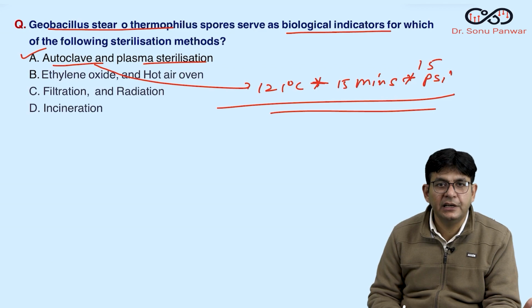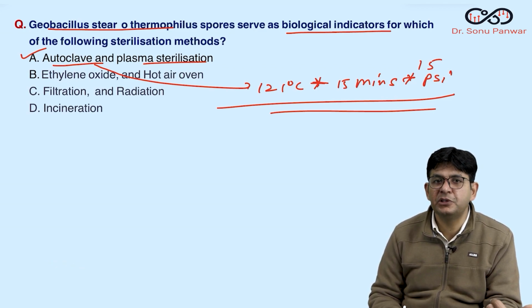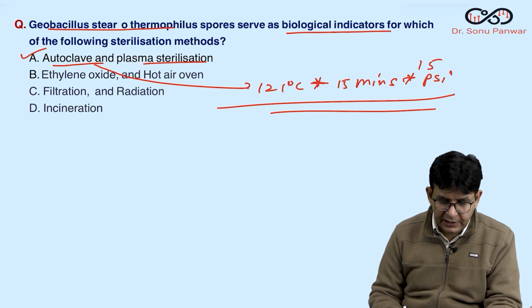If the color change is there, then it is a control failure. You should check your autoclave. It is not achieving the temperature of 121. So that particular thing is there by this.